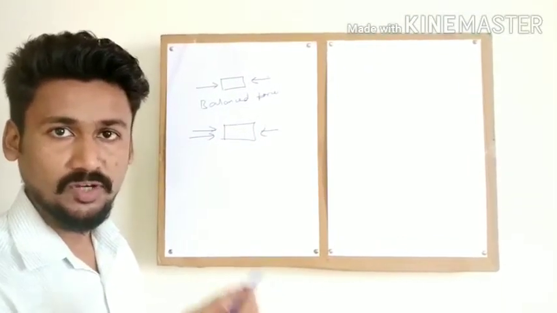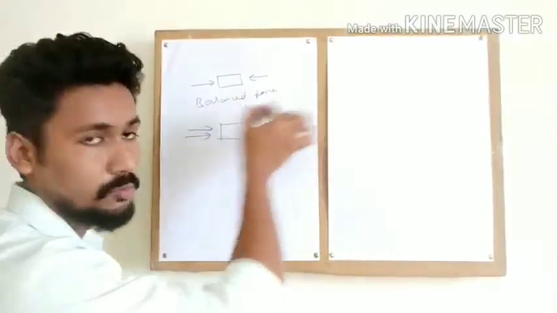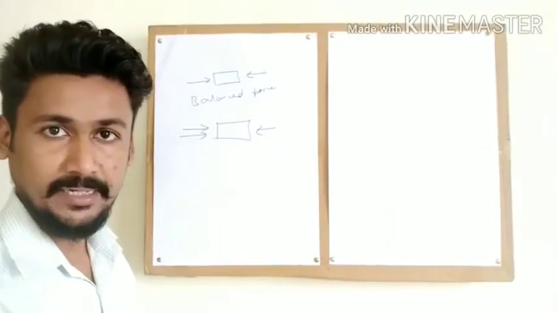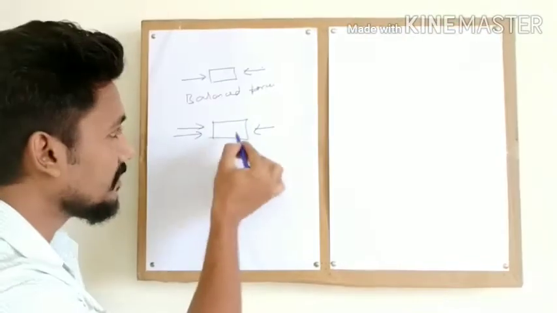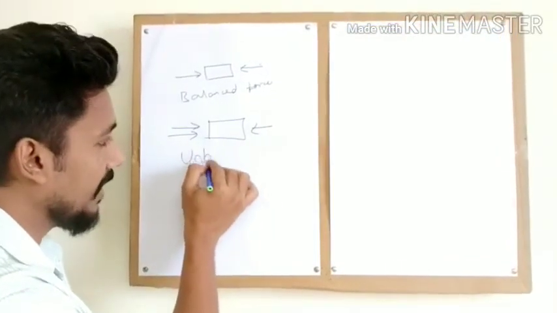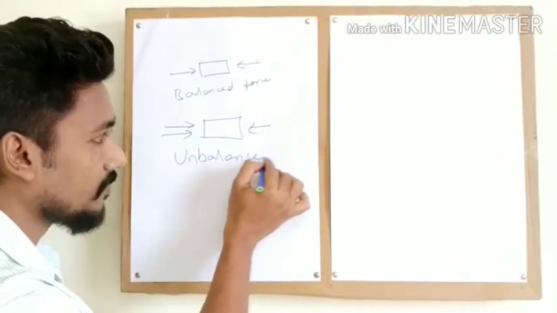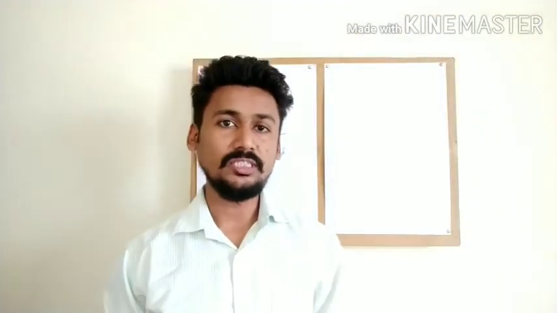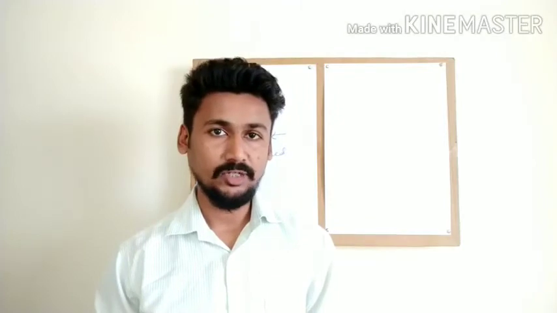Where will the box move? Obviously, the box is going to move towards the right hand side, right? So this is caused by unbalanced forces. Forces which are not equal in magnitude are called unbalanced forces.